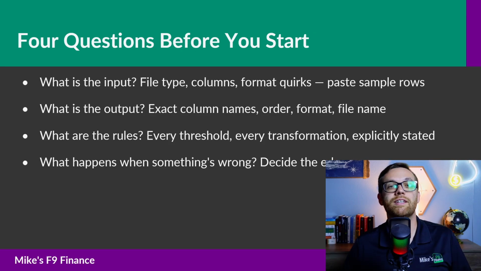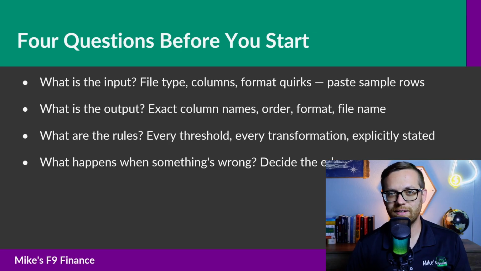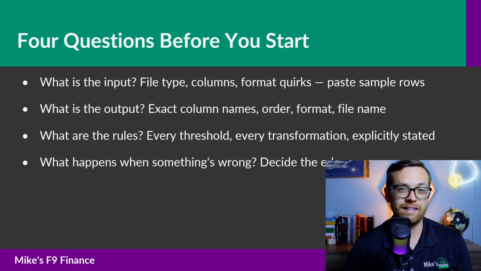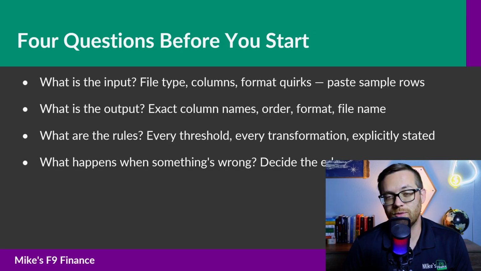The second question is, what's the output? Describe exactly what you want back. What columns should be in the output file? What order should they be in? What format should dates be in? Should amounts be numbers or text? What file name should it have? Where should it save? If you want 3 different reports from one input file, describe all 3. The more specific you are, the less back and forth happens.